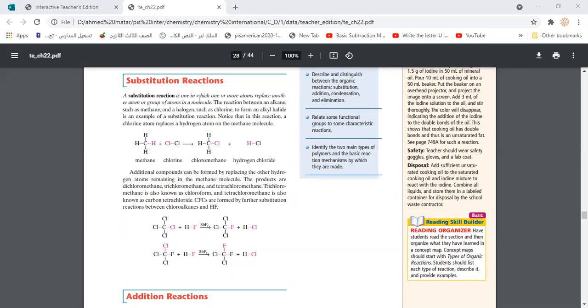The first kind we explained was substitution reaction, and we said substitution simply means replacing. In this reaction, an element replaces another element in an organic compound. For example, halogens could replace hydrogen atoms in the alkanes to form alkyl halides, or RX. We said the active halogen could replace the less active halogen, so fluorine could replace chlorine, but the opposite cannot happen because chlorine is less reactive than fluorine.